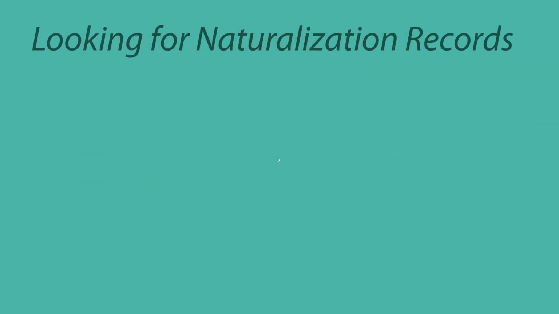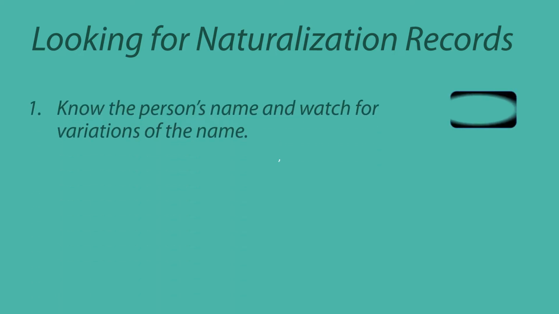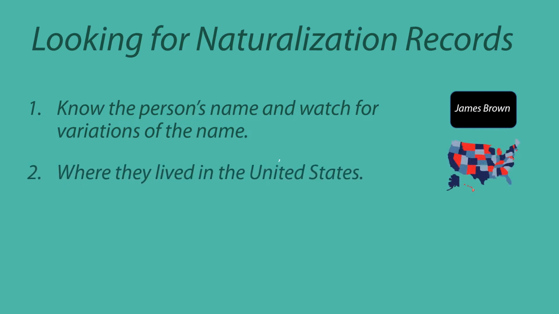Looking for naturalization records, there's a few things to know. 1, know the person's name and watch for variations of the name. Looking at different records can help you find variations of a person's name. 2, where they lived in the United States, as this is where they would apply for citizenship.